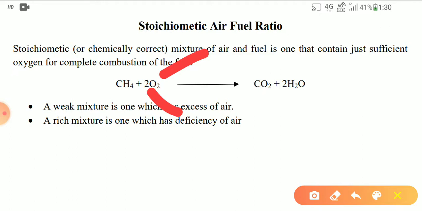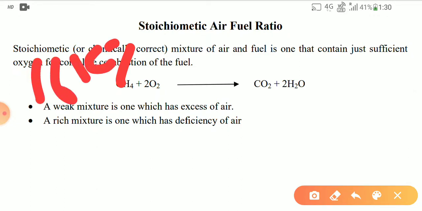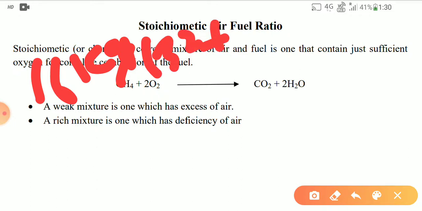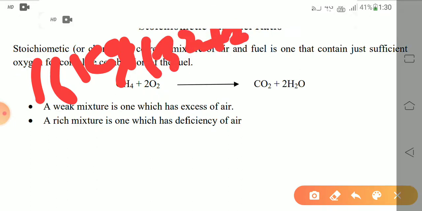Here you can see the total mass: carbon is 12, hydrogen is 4, so the total is 16 kg of methane. And here oxygen is 32 into 2, that means 64.